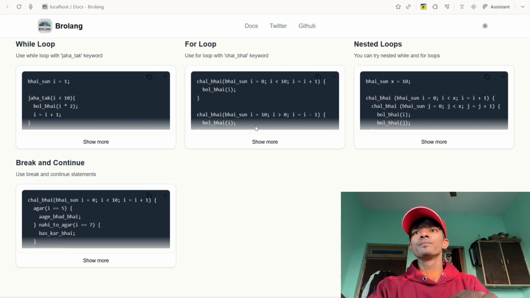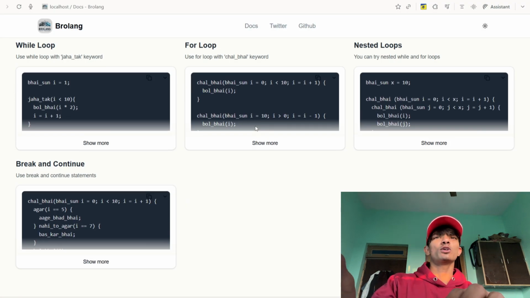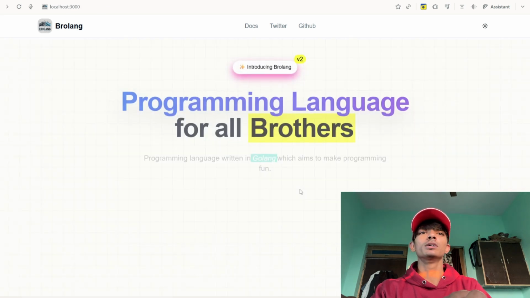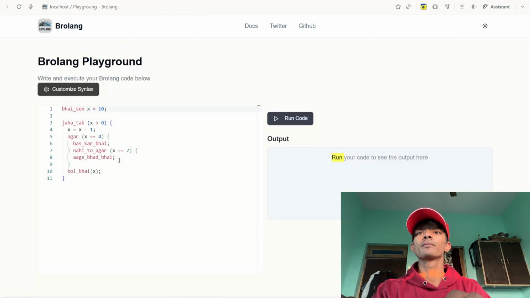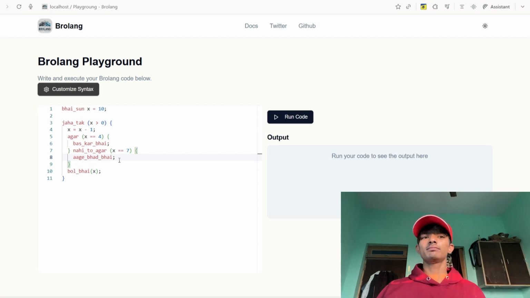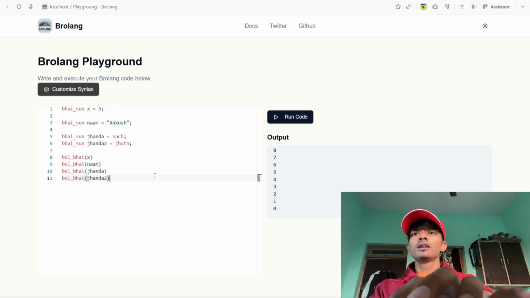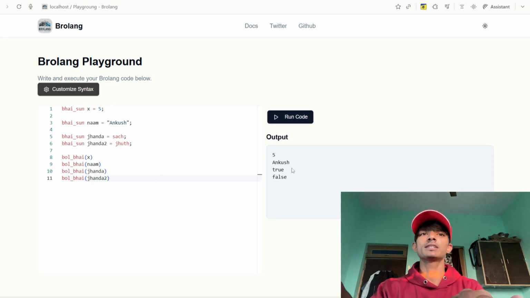Yes, it is on. You can see that this is the docs. Let me just copy any one. Let me go to the playground. Yup, and you can see that this is a typical syntax. If I run the code, you will see the output here. If I put it like this, you can see other things here, but this is my syntax.